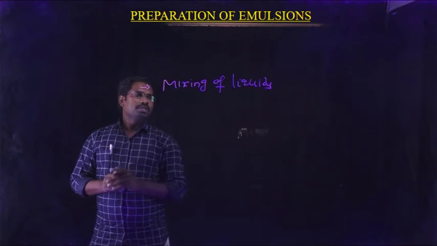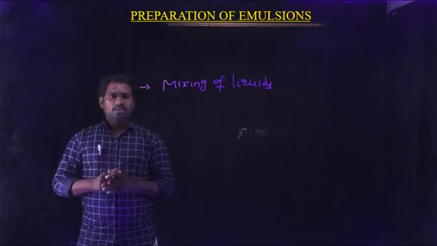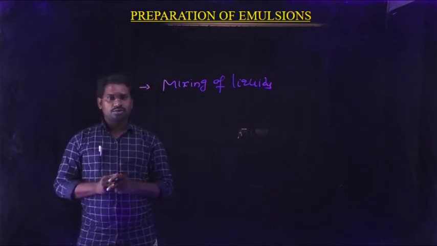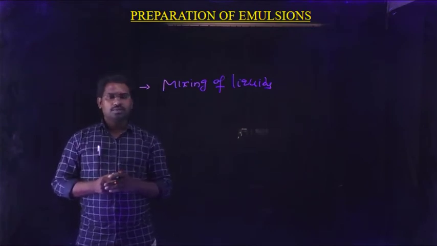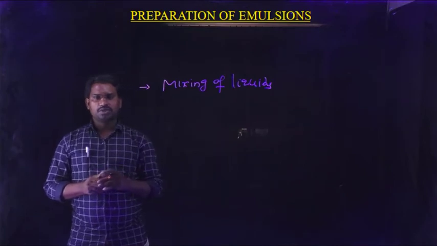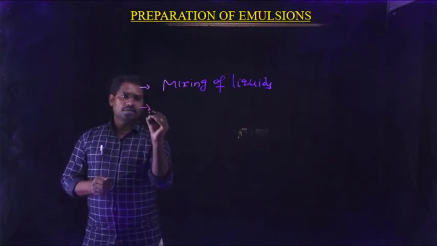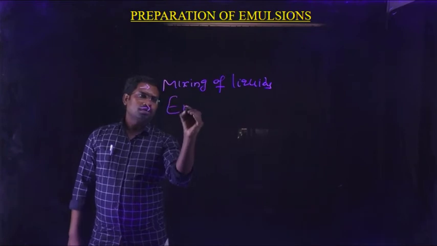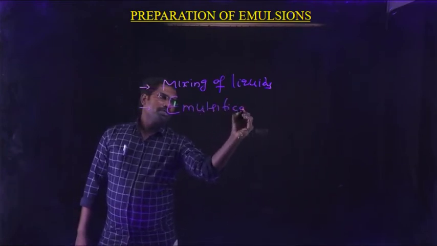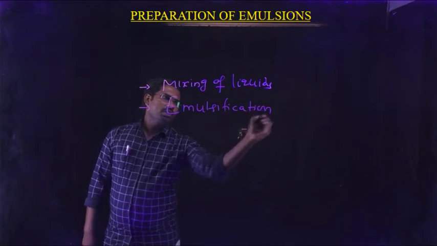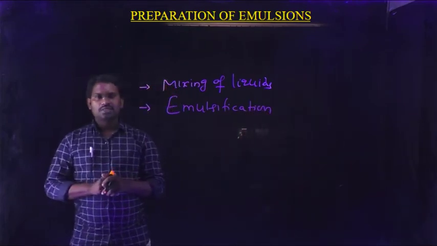Therefore, by mixing two liquids we get the emulsion type of colloidal solution. The preparation of emulsions by mixing two liquids is known as emulsification.